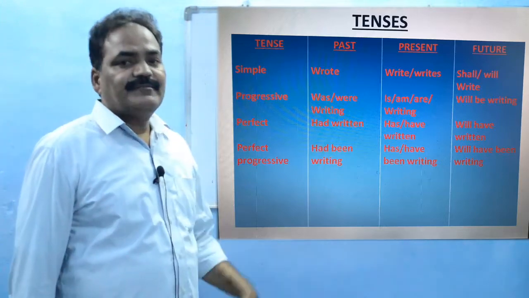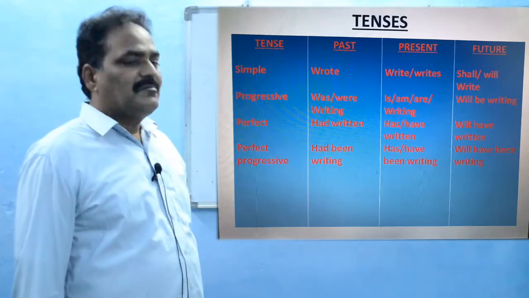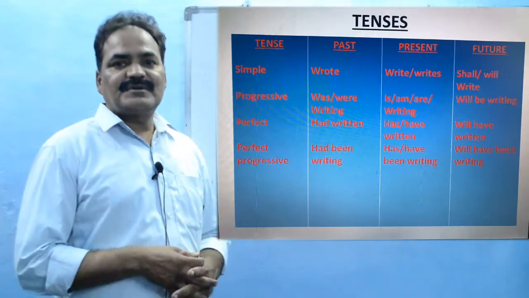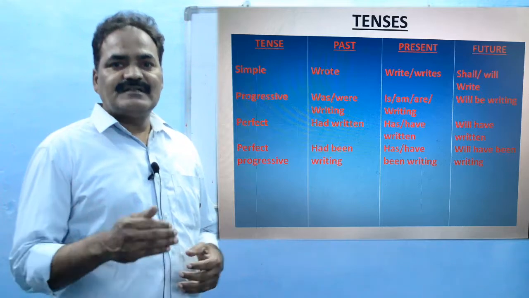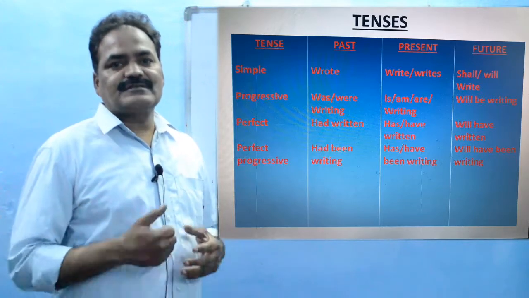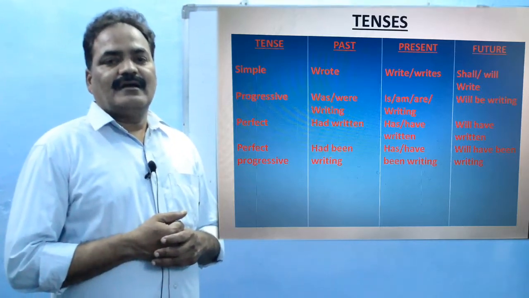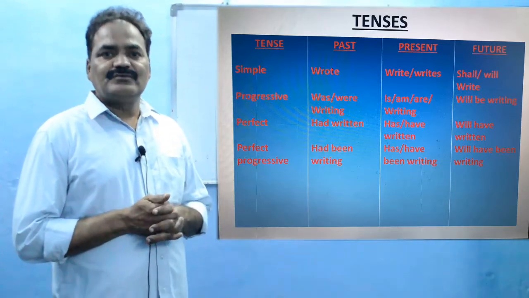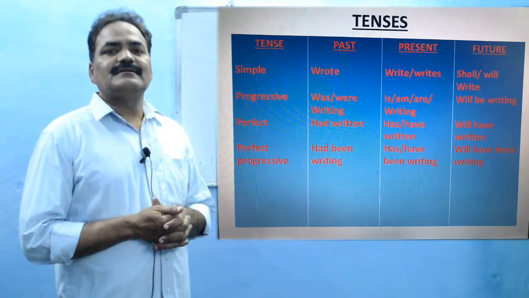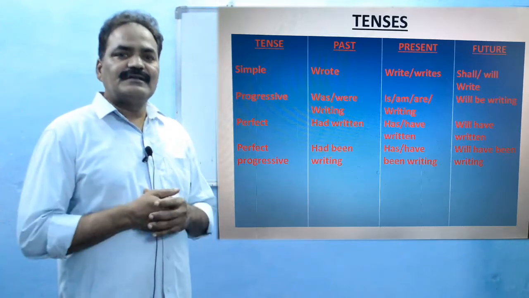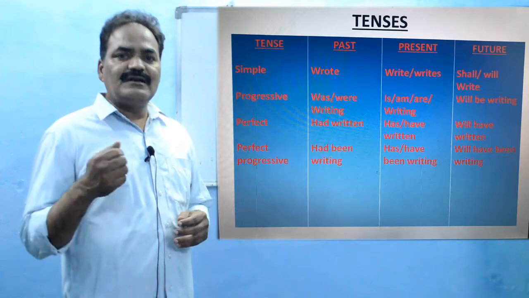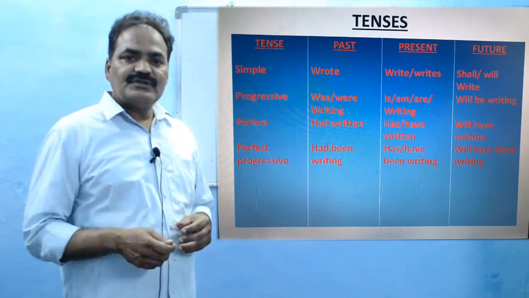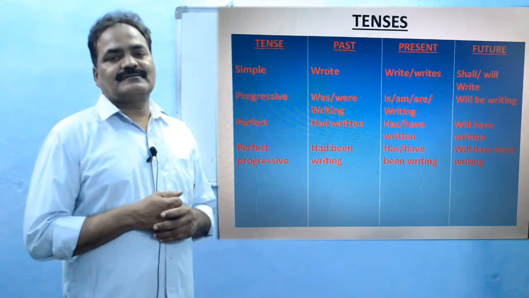In the same way, present tense: present indefinite tense, present progressive tense, present perfect tense, present perfect continuous tense, and future tense is also divided into four subtenses: future indefinite tense, future continuous tense, future perfect tense and future perfect continuous tense.